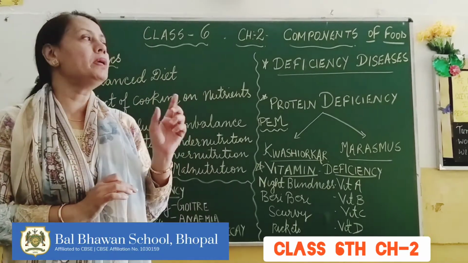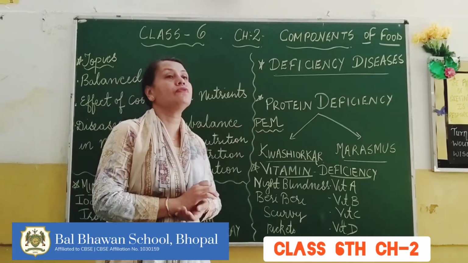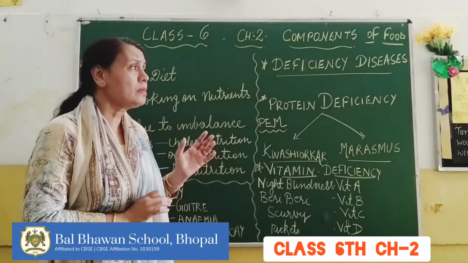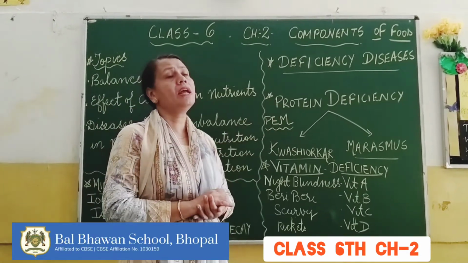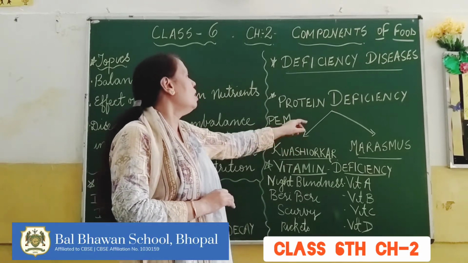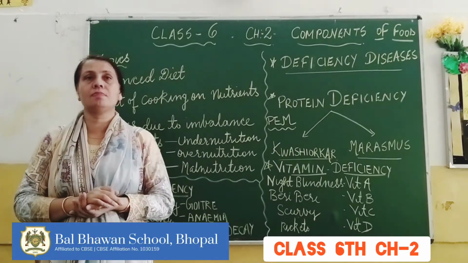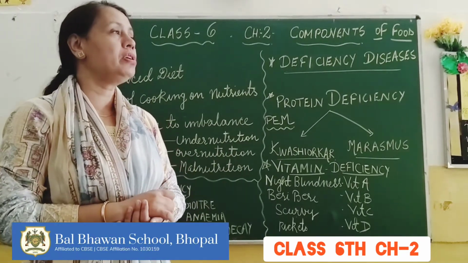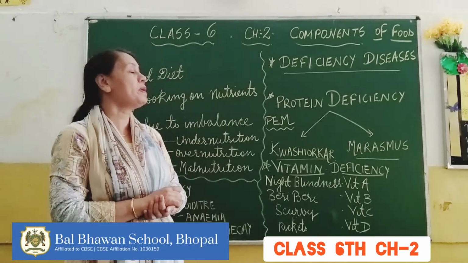Children, there is a proper term which is called PEM. This PEM stands for protein energy malnutrition. That is, when the diet of a person is lacking in protein and carbohydrate, then the person is bound to suffer from protein energy malnutrition. Under protein deficiency, we have two diseases, kwashiorkor and marasmus. Now, these are basically found in children whose diet does not have a sufficient amount of protein in it.